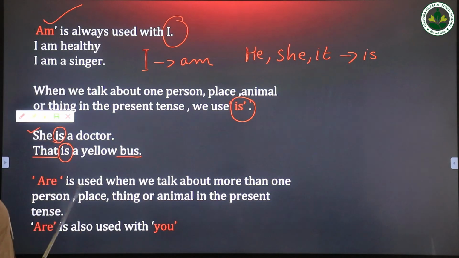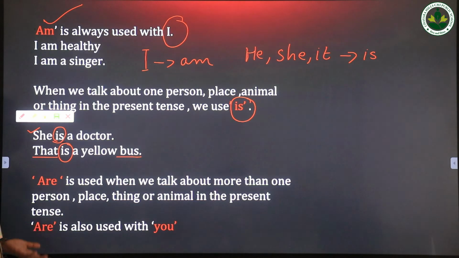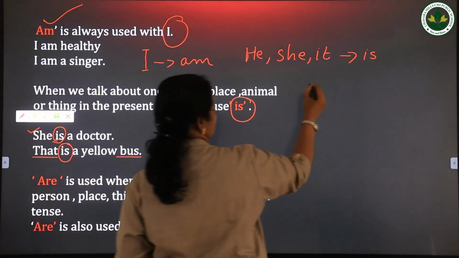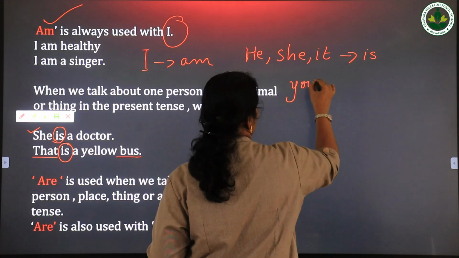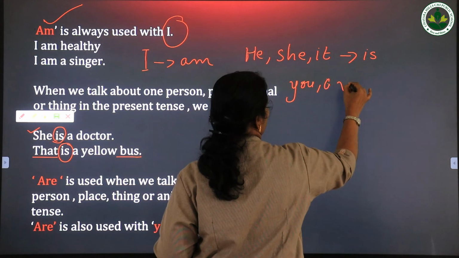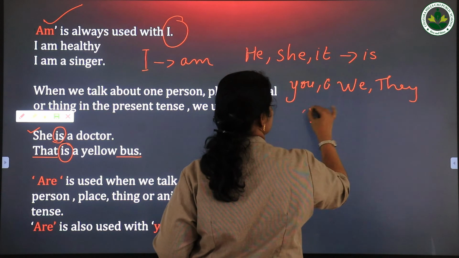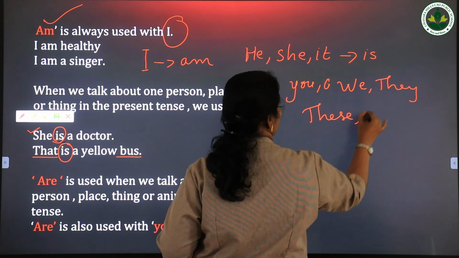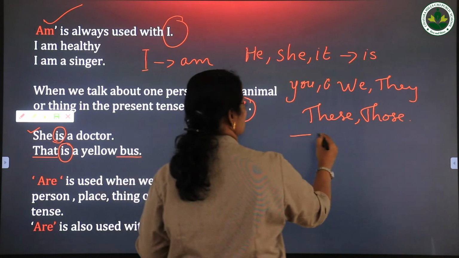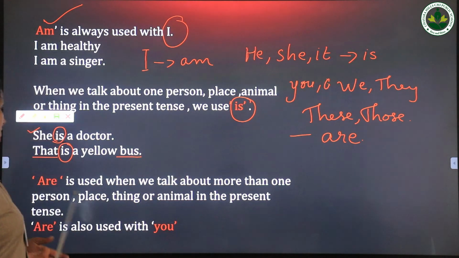Okay. Then are is used when we talk about more than one person, place, thing or animal in the present tense. So more than one means what? You, we, they, these, those. So with these words we can use the verb are in the present tense.